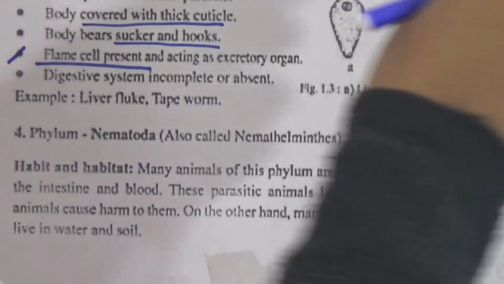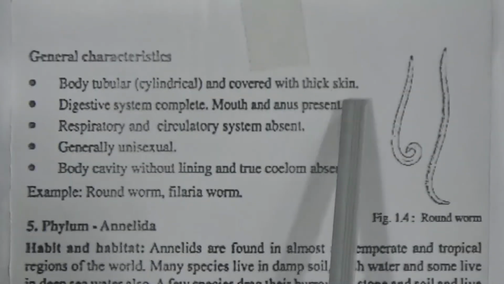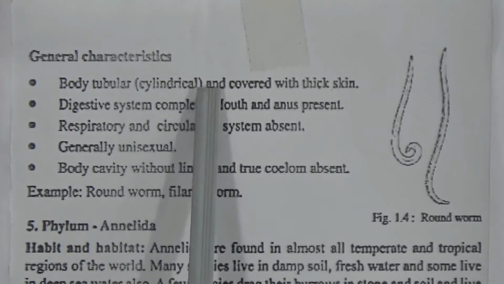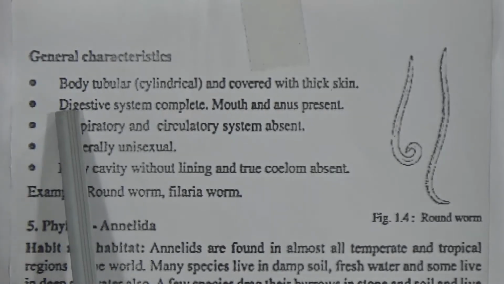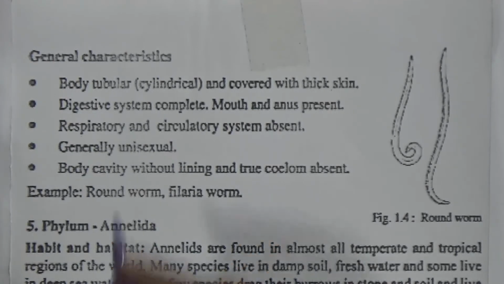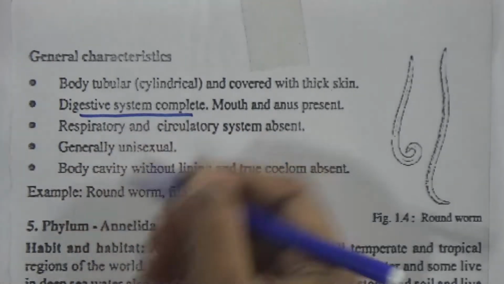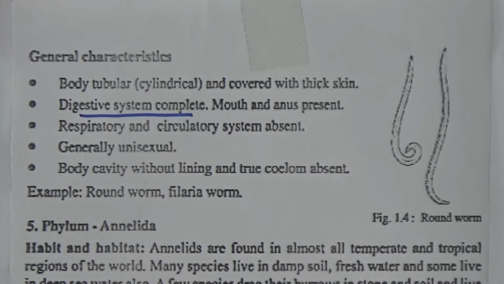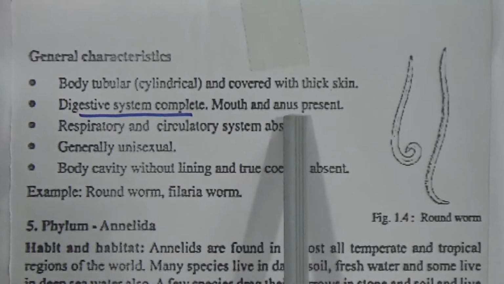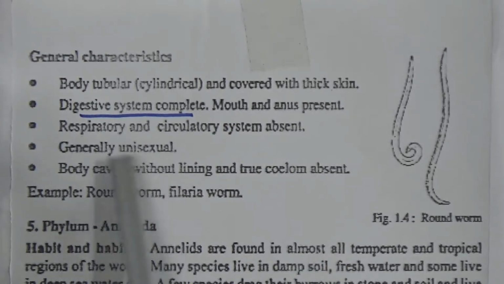Now general characteristic: body tubular and covered with thick cuticle. This characteristic is also present in Platyhelminthes. Digestive system complete. Here you can find a complete digestive system, but in Platyhelminthes you can't find any complete digestive system. Mouth and anus present.